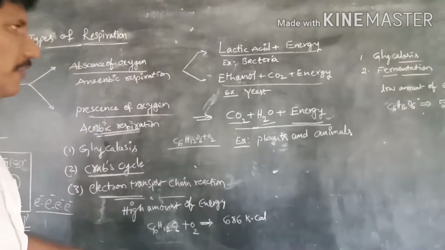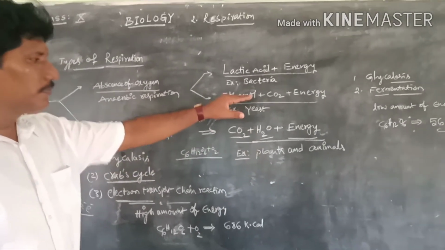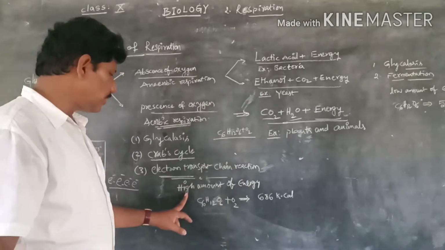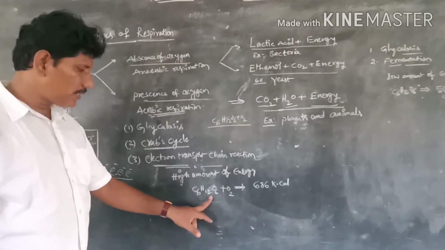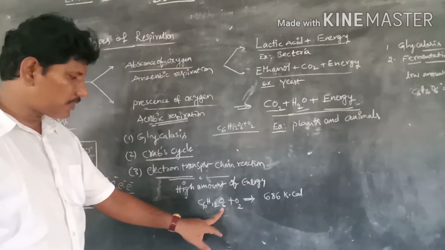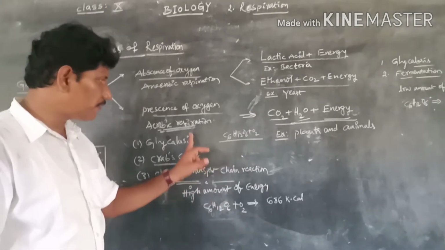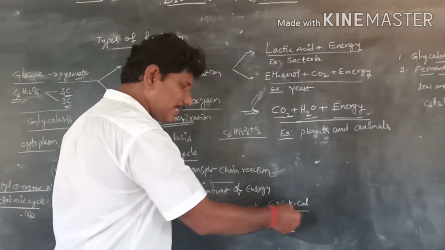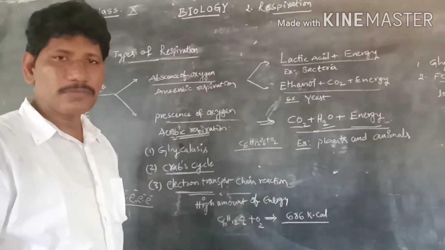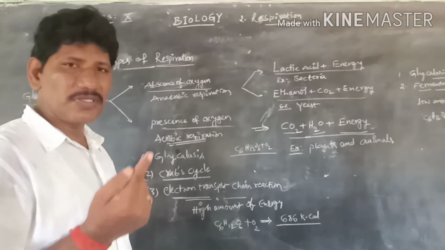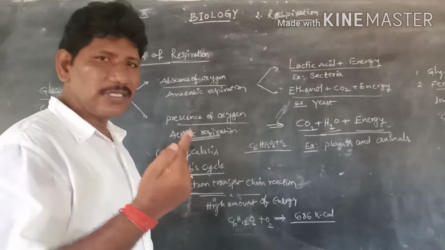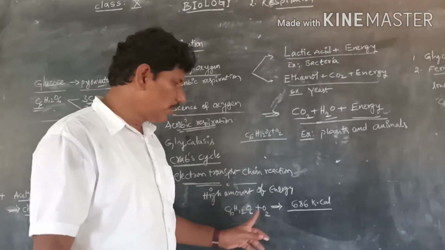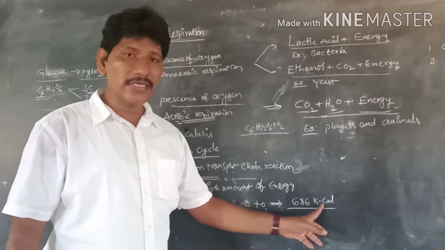See, what is the major difference between aerobic and anaerobic? If one molecule of glucose is broken down in the presence of oxygen, in aerobic respiration, it gives 686 kilocalories of energy. One molecule of glucose in the presence of oxygen: if oxygen is available for the breakdown of glucose, it gives 686 kilocalories of energy.